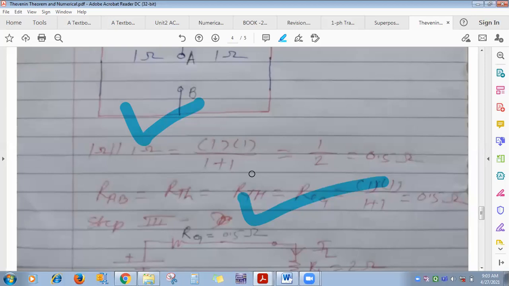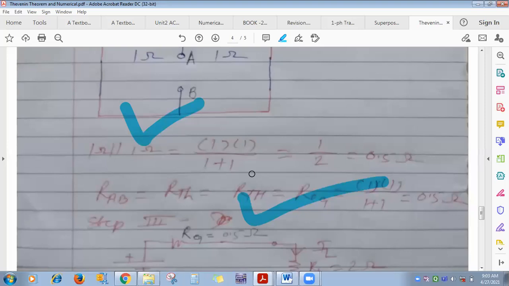Means all types of numericals you do, whatever we have done for the second unit. Again, second unit theory all over: whether current leads or lags, lagging power factor, leading power factor. Voltage and current equations given in instantaneous form, calculate the impedance, power factor. Or Z in polar, 2 impedances connected in series given in rectangular form, calculate the resultant.